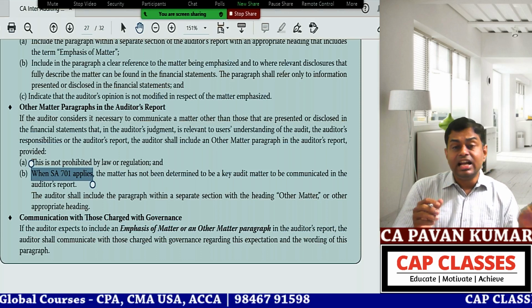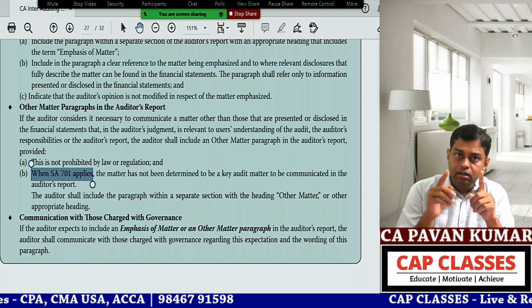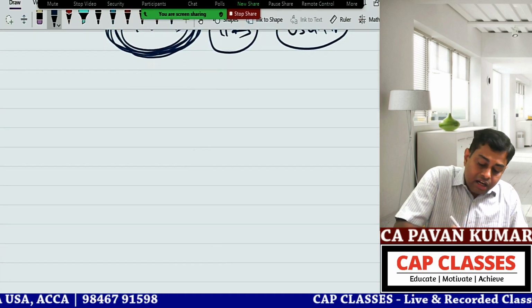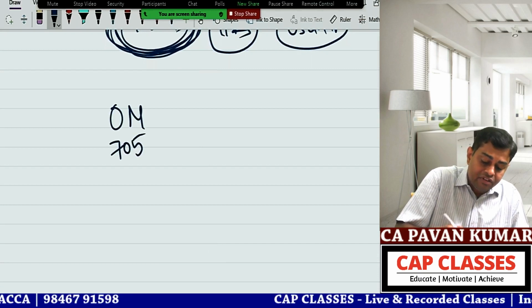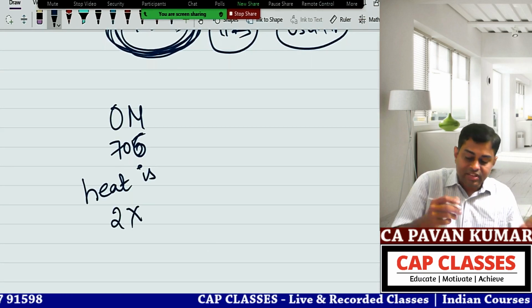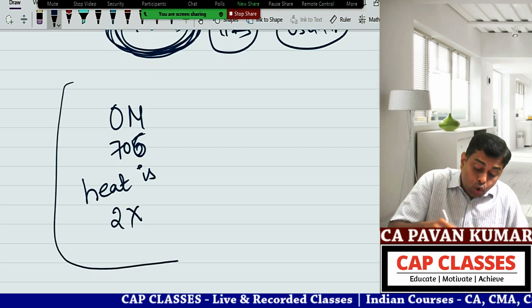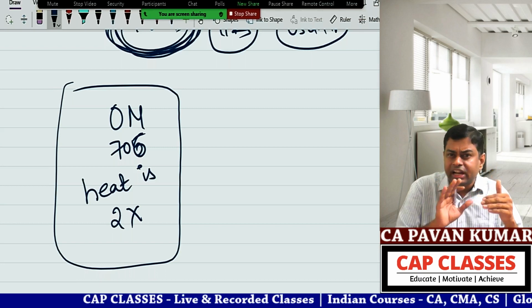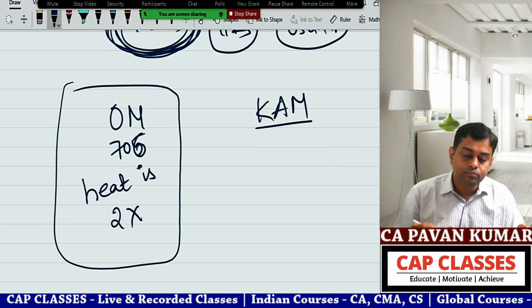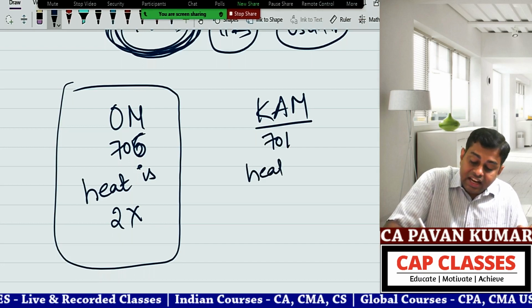Now what they are saying is, if SA 701 applies, dear auditor, and you are speaking something under the Other Matter paragraph, under 706, its heading is Other Matter. But if you think it is really important and really significant, don't put it under the Other Matter heading. If you identify that it is a key audit matter, KAM, put it in 701, where the heading is Key Audit Matters.